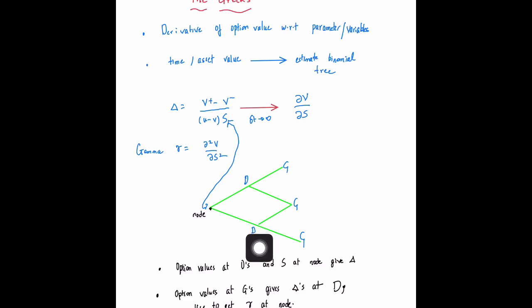Sorry, once you have that, evaluate the value of the delta here using these two points, and evaluate the value of the delta over here. Then use these two delta differences and divide by the value of ds that is there, that is u minus v's, to get the value of the gamma over here. So this is how you will basically be evaluating the value of the gamma.